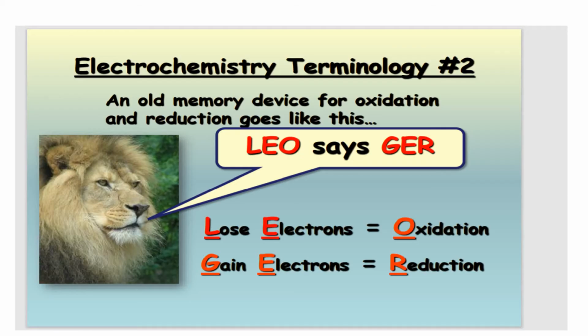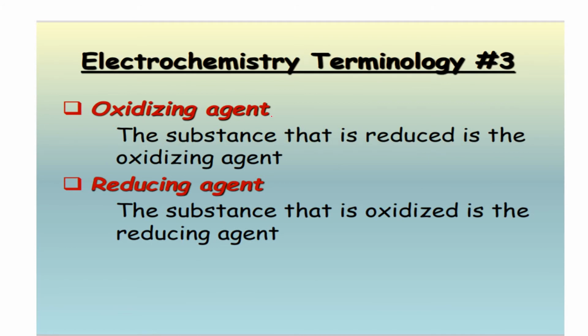Next, one more thing, LEO. Generally we use LEO: L for loss, E for electron, O for oxidation. In this way also you can remember. Next, what is the meaning of oxidizing agent? The substance which undergoes reduction is called the oxidizing agent.